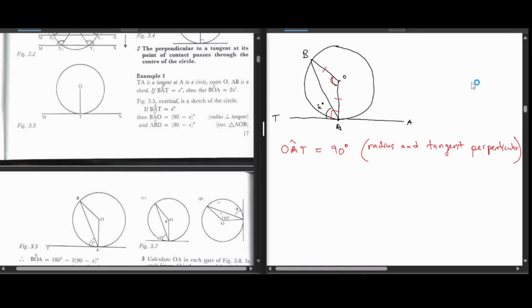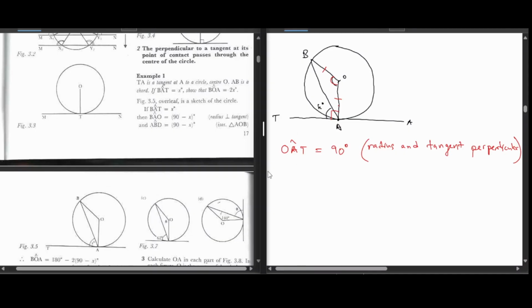So musangoita kuisa ma reasons ndinomaisa to communicate with the examiner. In case ndatadza saka I need part marks, at least if I show kuti ndema principles and apply correctly, I might get half a mark or something. Because the idea of an exam is to get as many marks as possible and hope to God that those marks are going to be a pass mark. Okay. Saka OAT it's 90.